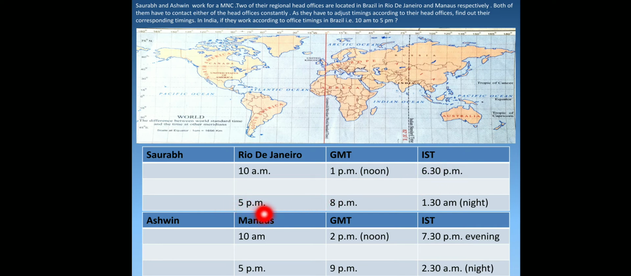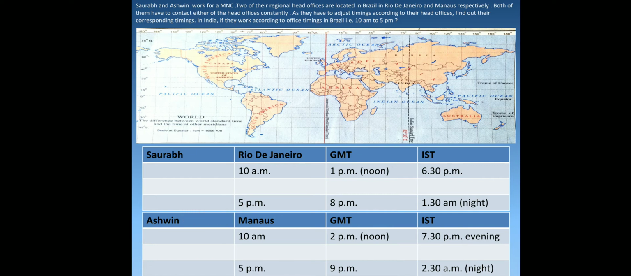Now in the evening, suppose 5 p.m. The office is till 5 p.m. here. So here 3 hours again GMT will go in, see 5, after 5 you'll count 6, 7, 8. This is 8 p.m. here. Okay, 8 p.m. And from 8 p.m. there is again a difference of 5 hours 30 minutes of India. So it will be 1:30 a.m. in the night.